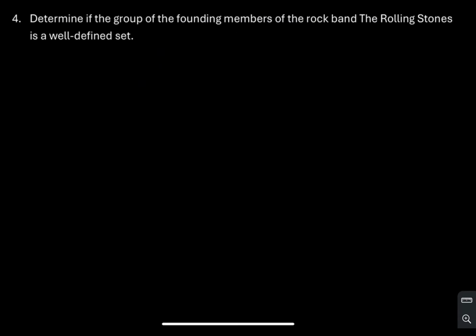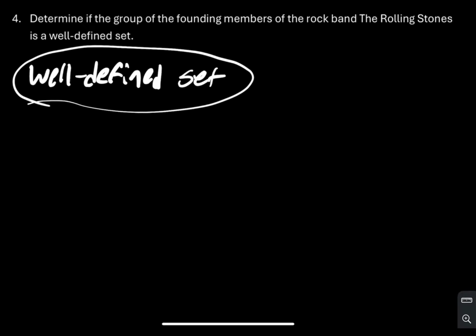For this fourth lecture problem, it says determine if the group of the founding members of the rock band The Rolling Stones is a well-defined set. So founding members means the people who started the band, which can clearly be established and identified. So therefore, we know that this is going to be a well-defined set. So that's going to be your answer.